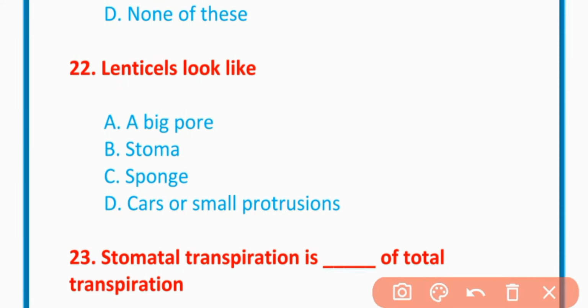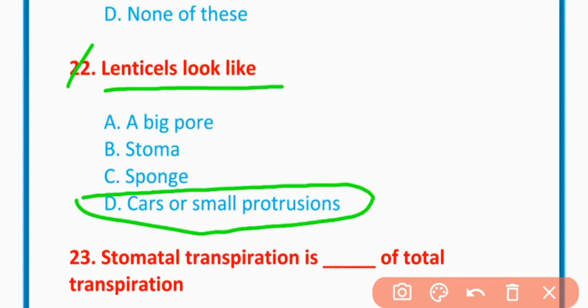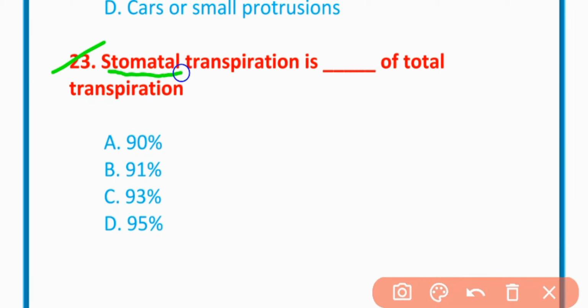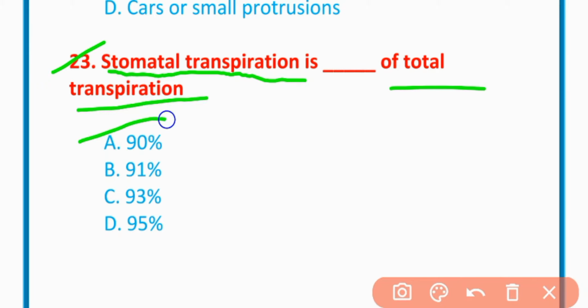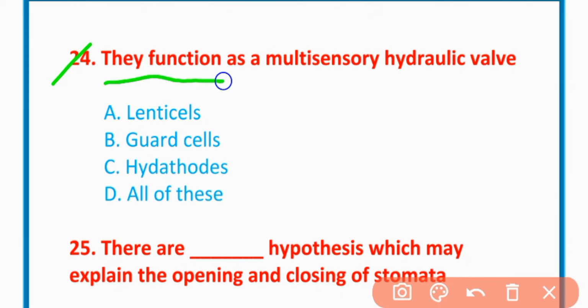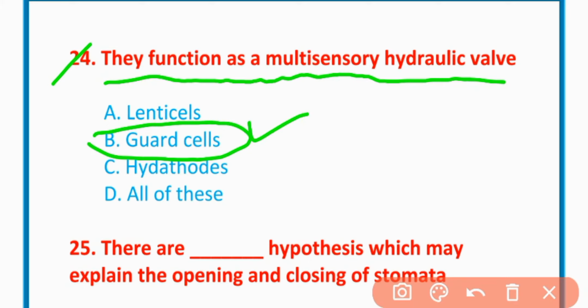MCQ number 22. Lenticels look like cores or small protrusions. Option D is correct. MCQ number 23. The stomatal transpiration is of total transpiration. 90% is the correct option. MCQ number 24. They function as a multi-sensory hydraulic valve. Guard cell, option B is correct.